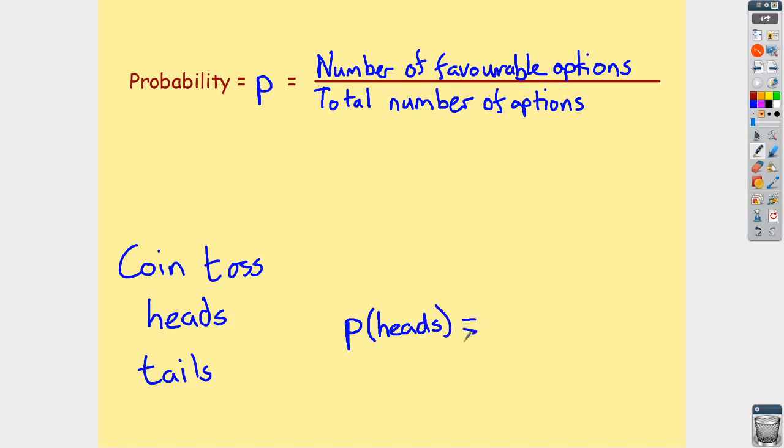Okay, now we look over here, how many possibilities are there? How many possibilities are there we want? Okay, how many possibilities are there we'll end up with the result we're looking for, that heads? Okay, that's 1. There's only 1 option. It has to come up heads on the coin. We divide that by how many options were there in total. Okay, so we could have flipped the coin and got heads, we could have flipped the coin and got tails, so there are 2 total possible options. And what that tells us is the possibility of flipping a coin and landing heads is a half.